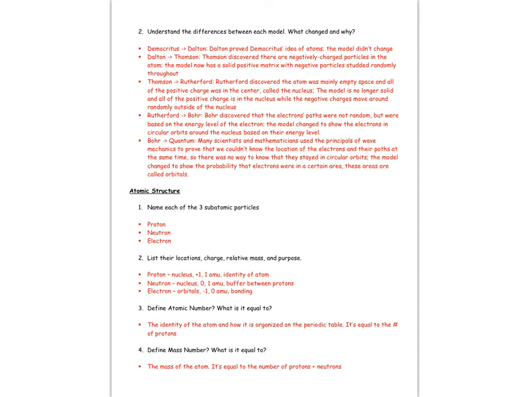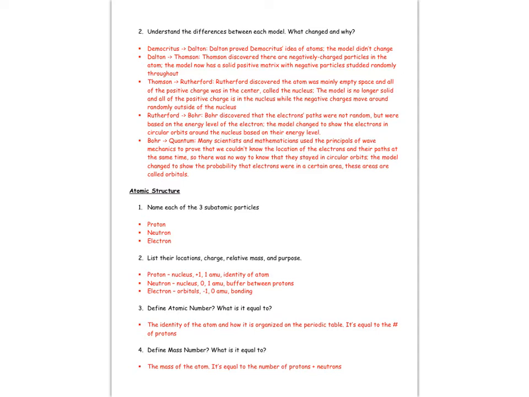Next, you need to understand the differences between each model, what's changed and why. You want to remember that at the beginning the model was just a circle. Then with Dalton it continued to be a circle. They considered it looking like a billiard ball. Then with Thomson it was the first time that we had a subatomic particle. So then at that point we had the plum pudding model, where you had the positive pudding with electrons scattered throughout.